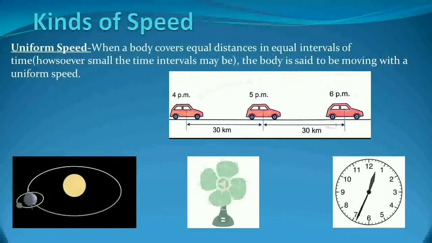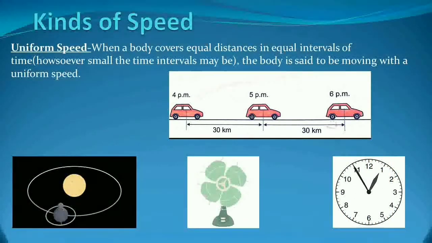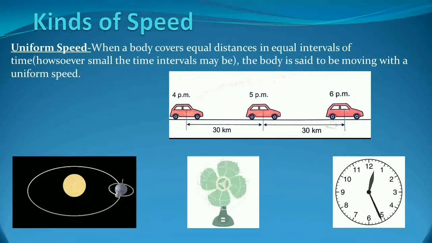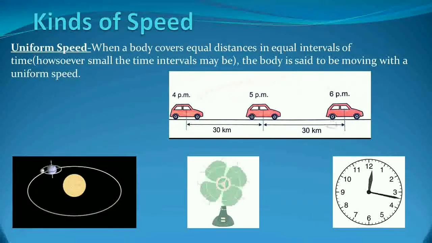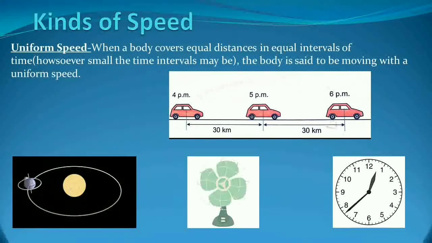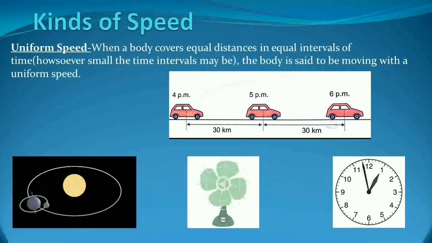Clear? So these all are the examples, and already we have seen these examples before when we studied the kinds of speed. So these all are the examples of uniform speed where the object covers equal distance in equal intervals of time. You can see.